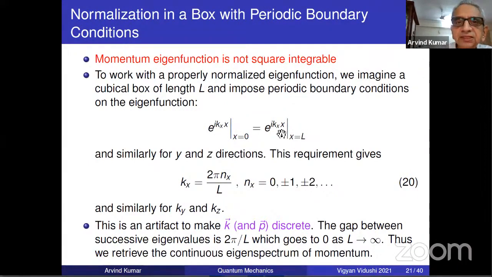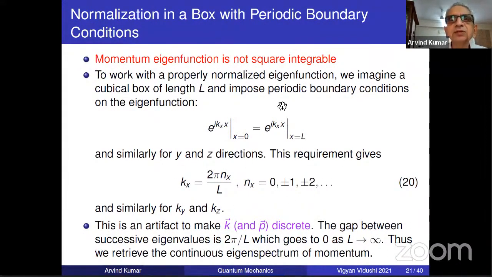If the function repeats itself, the good thing is the values of kx now get discretized. You get discretized because e to the power ikxL should be 1, that is, kxL should be 2 pi, any multiple of 2 pi. So kx is this, and similarly for z. So k values become discrete.